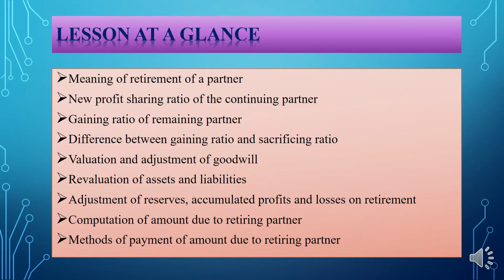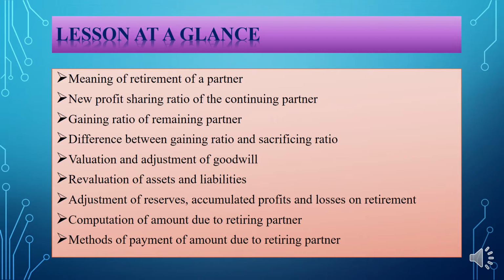So before we begin this chapter, let us see what we have to learn in this chapter. What are the topics we have to learn in this chapter? The first one will be what? Meaning of retirement of a partner. The second one, we will study about the new profit sharing ratio of the continuing or remaining partners. Then the third one is gaining ratio of a remaining partner. Fourth one, difference between gaining ratio and sacrificing ratio. And the fifth one is valuation and adjustment of goodwill.